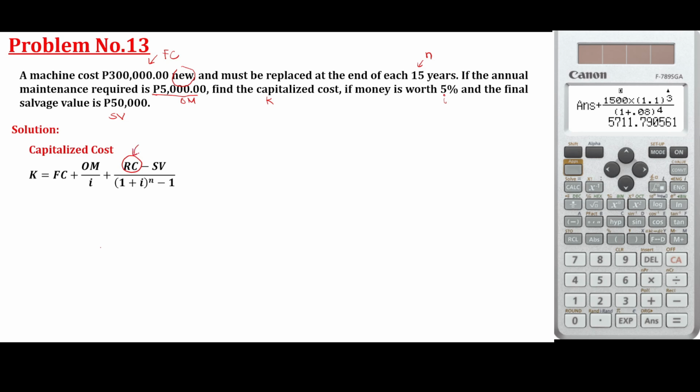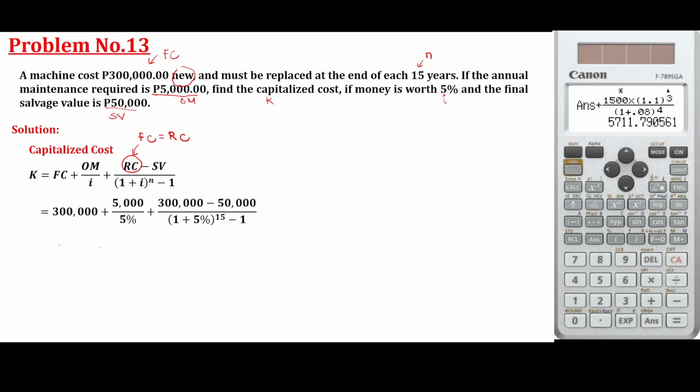However, for this problem, we don't have the value of RC, the replacement cost. If we don't have the value for that, just assume that the first cost is equal to the replacement cost. So with that, we can now substitute: 300,000 is the first cost, operating maintenance cost 5,000 over the interest, plus the replacement cost or the first cost again, minus the salvage value, that is 50,000 over (1 plus I, which is 5%) raised to 15 years minus 1.